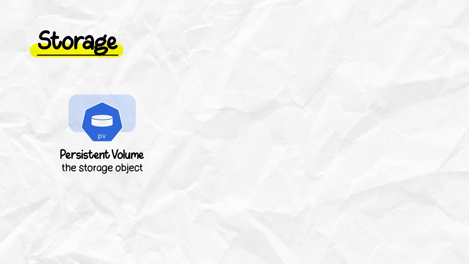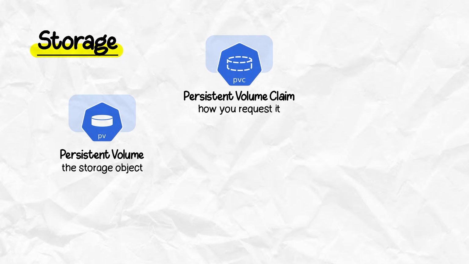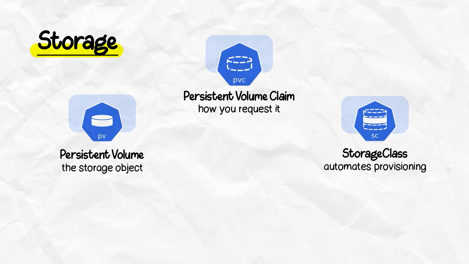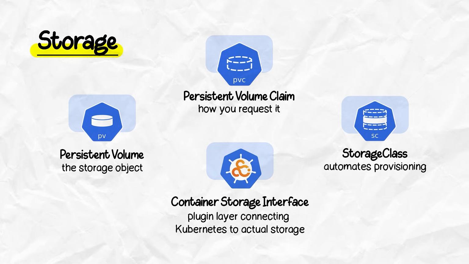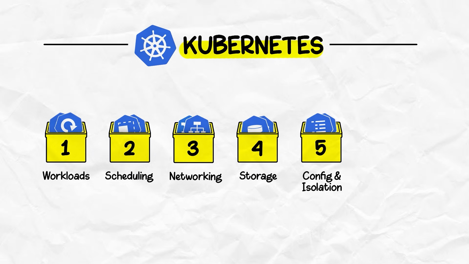That's storage. PV is the storage object, PVC is how you request it, storage class automates provisioning, and CSI is the plugin layer connecting Kubernetes to actual storage. Our next bucket is config and isolation.